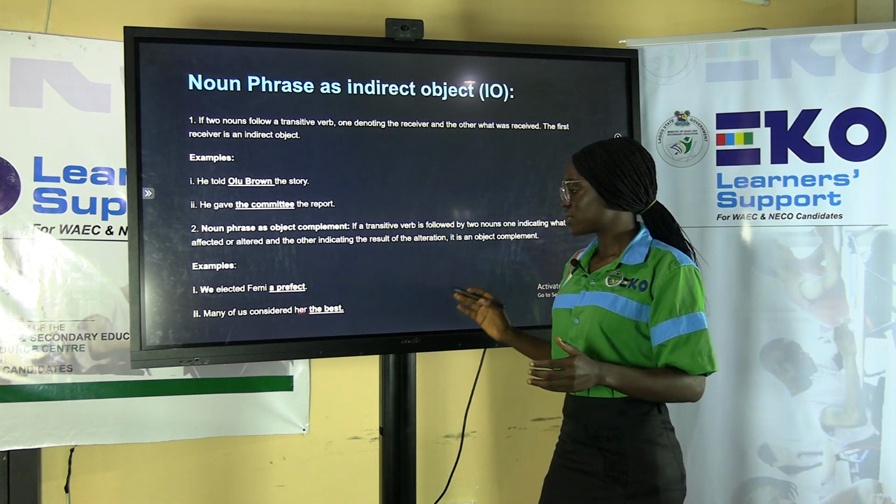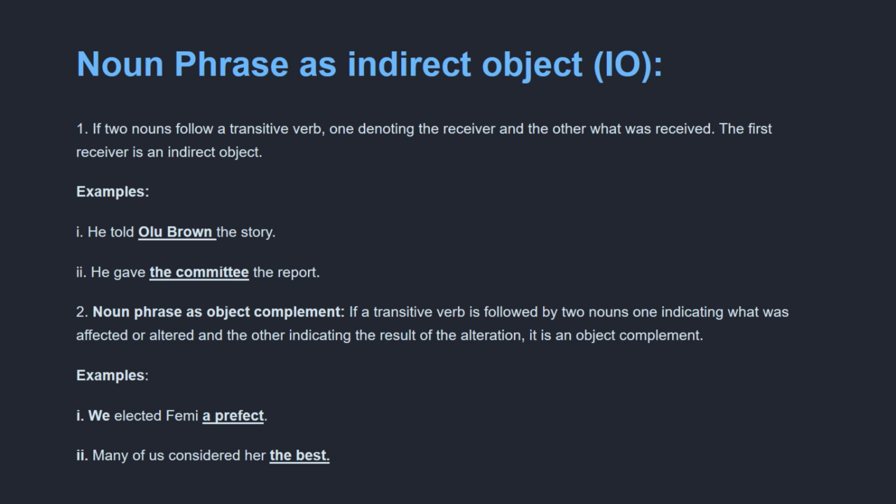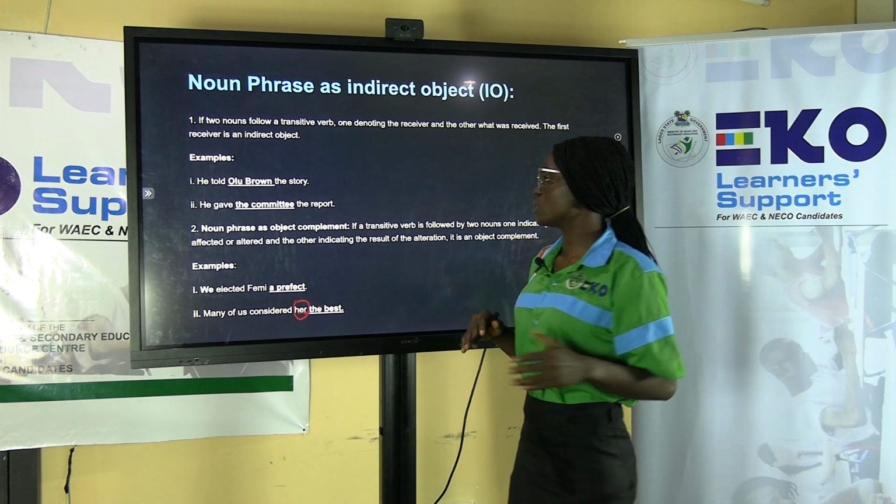I hope you understand that. Her is the object and the best is complementing her. So the noun phrase is object complement because it is complementing this particular object right here. Let's move on to the next.